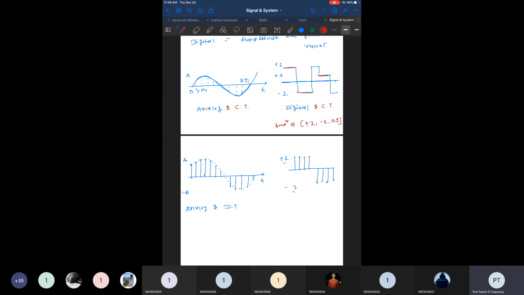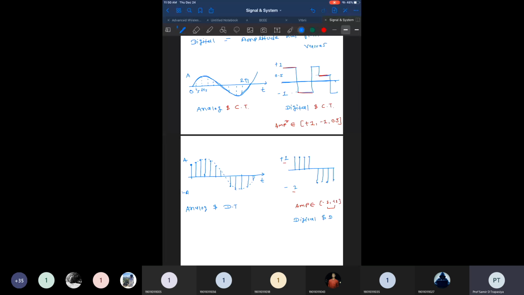So if you pick any of the points, the amplitude belongs to only -1 or +1. There is no third possibility, right? The amplitude can take any one of these values at a time. So there are only two values, and this two is finite. So the amplitude takes finite values, and it fluctuates over these finite values. That's why this is an example of a digital signal, but it is measured at discrete times, so we can say it is a discrete time signal.